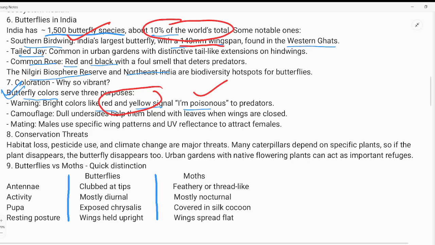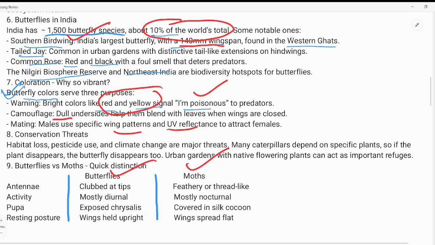Okay, and it also performs camouflage, and different kinds of ultraviolet reflectance and wing patterns attract females for mating, right? And this is the difference between butterflies and moths.